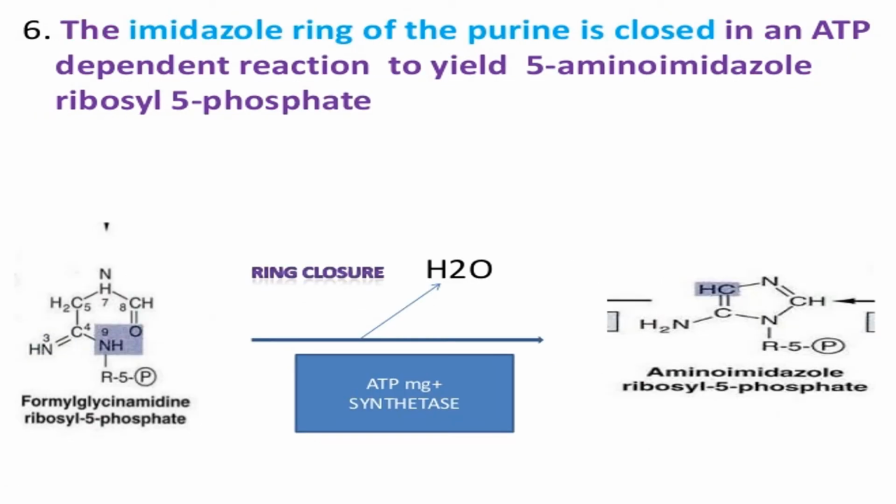Then the ring is closed. ATP, magnesium and the synthetase remove water from here and convert it into the amino-imidazole ring. This is the amino group and this is the imidazole ring: amino-imidazole ribosyl 5-phosphate. Now the one ring is formed, amino-imidazole ribosyl